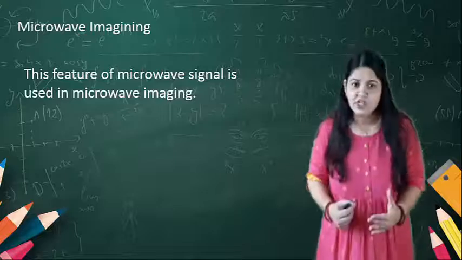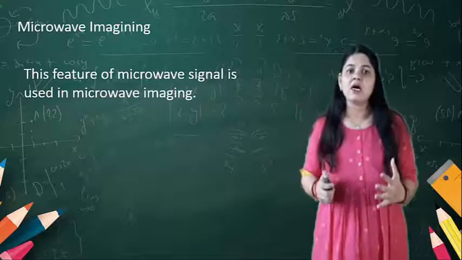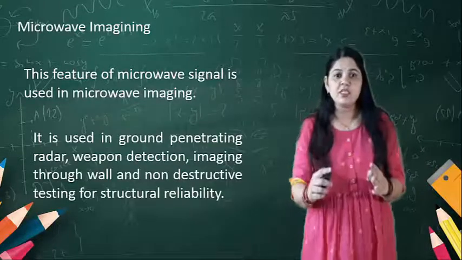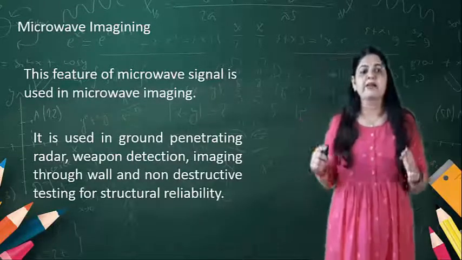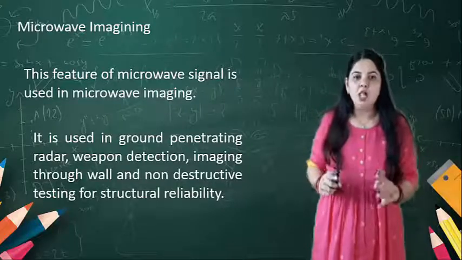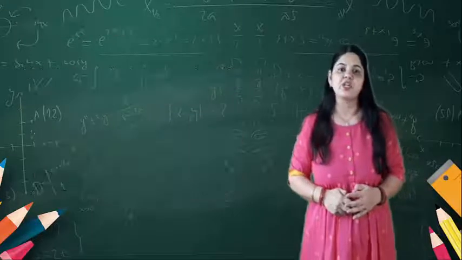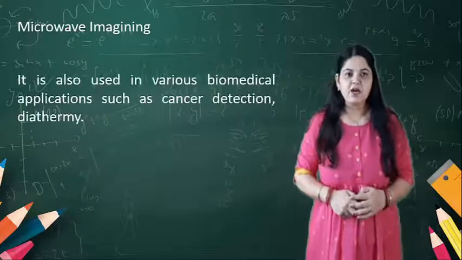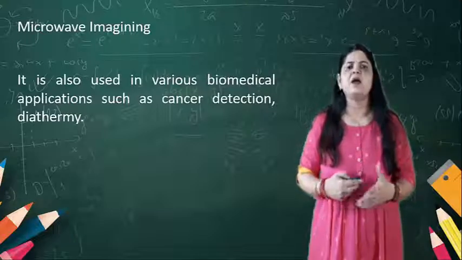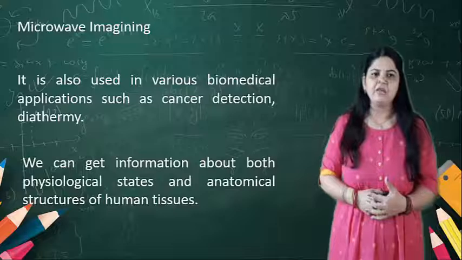This feature of the microwave signal is used in microwave engineering, in ground penetrating radar, weapon detection, imaging through walls, and non-destructive testing for structural reliability. It is also used for detecting cancer, and it can be useful in diathermy.